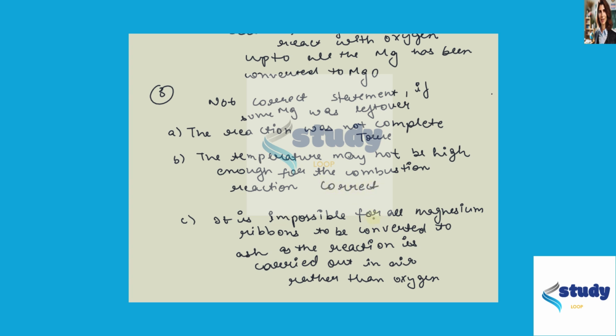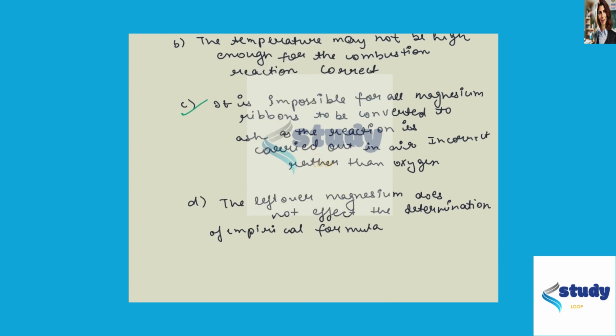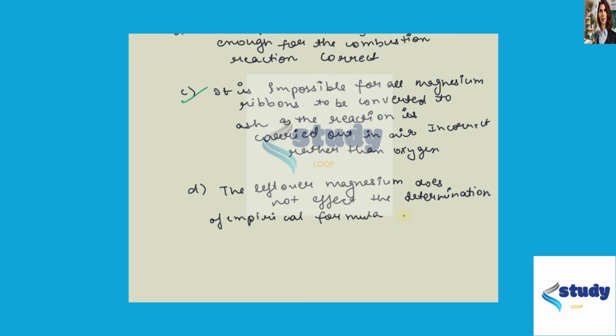Next one: it is impossible for all the magnesium to be converted to ash as the reaction is carried out in air rather than oxygen. This one is the incorrect one. It is possible, because the reaction is taking place in the presence of oxygen. Now, the leftover magnesium does not affect the empirical formula. This is also a true one.